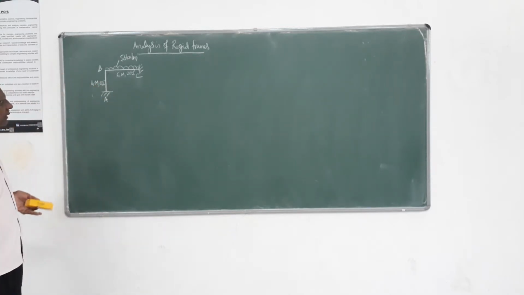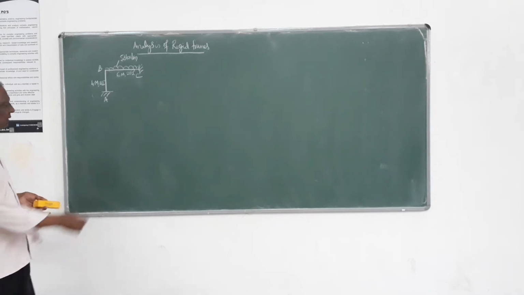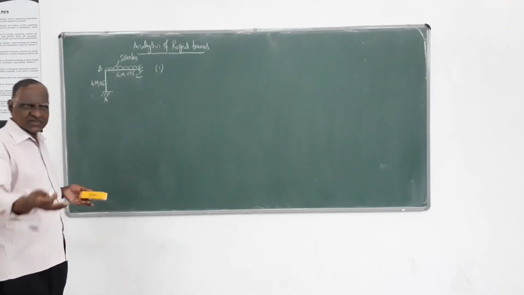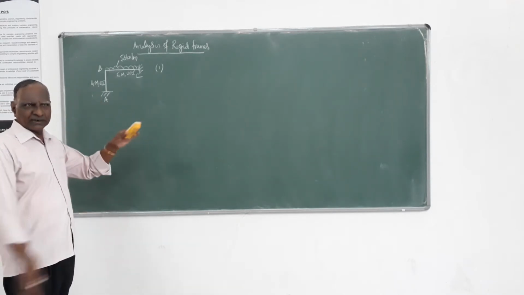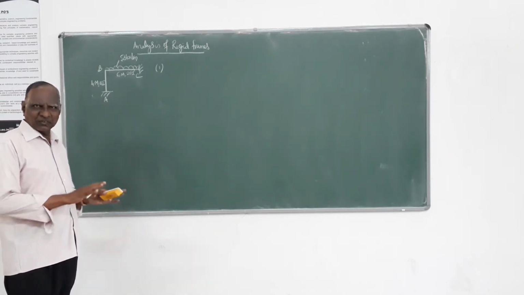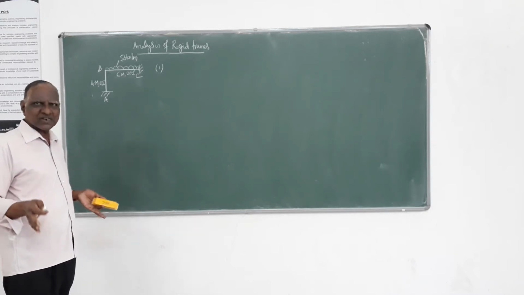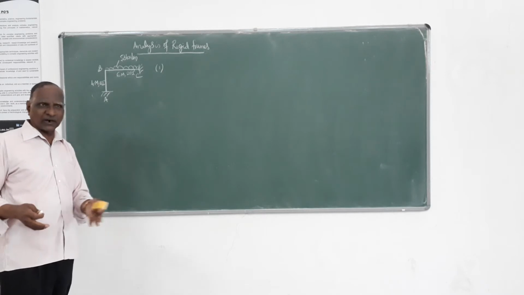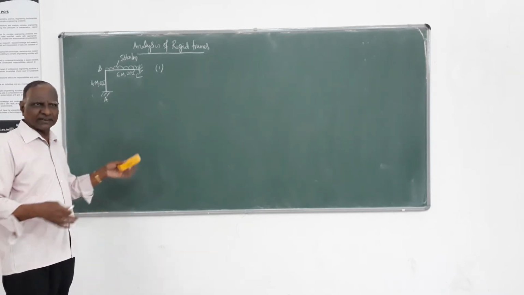This is the simple problem I am taking. So you have to just analyze this frame and draw the bending moment diagram now. As usual, I will just run through, since you already know the slope deflection method fully well, you should be master of that. Since you have solved 3 problems, I will just run through. I don't go on explaining each and every step.